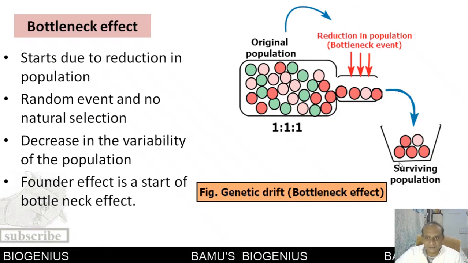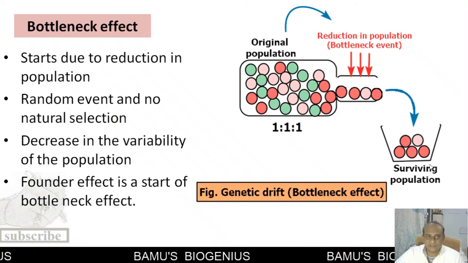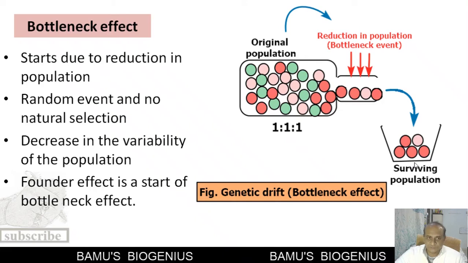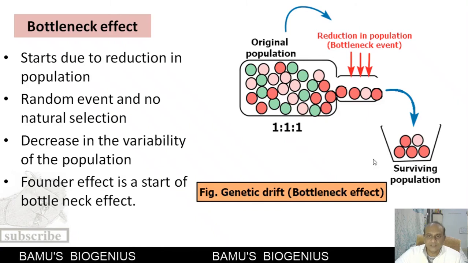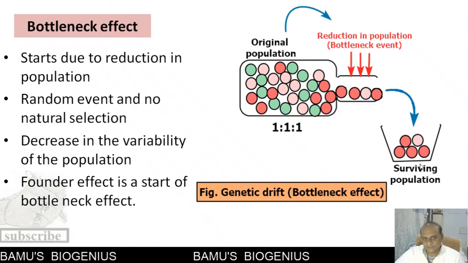So Sewall Wright suggested that even without natural selection, evolution can take place, and this is an example of that evolution. Here also there is a decrease in the variability of the population, and this is known as the bottleneck effect.